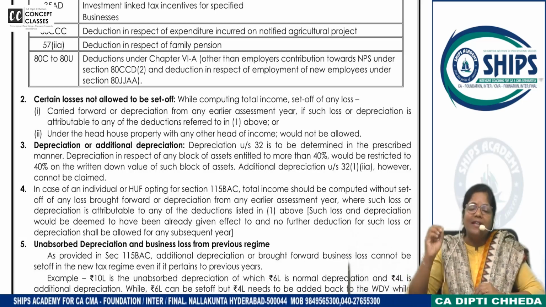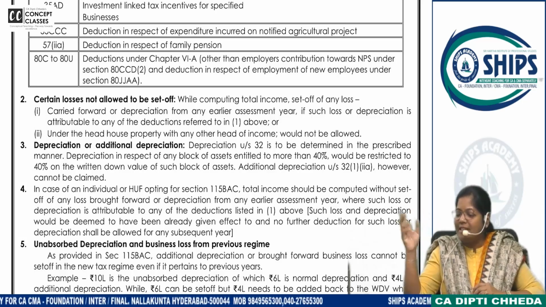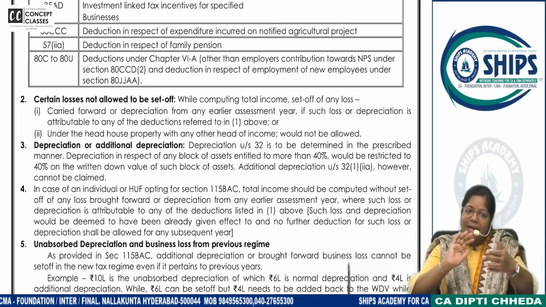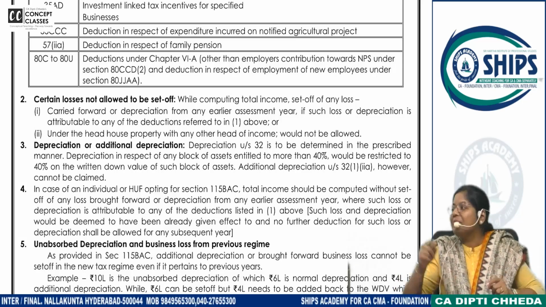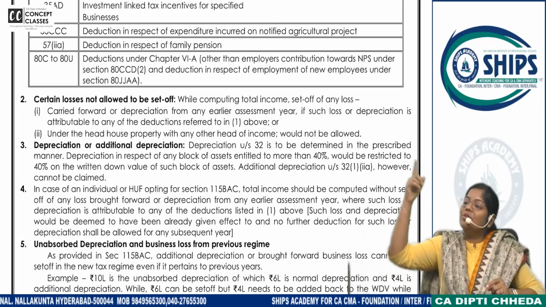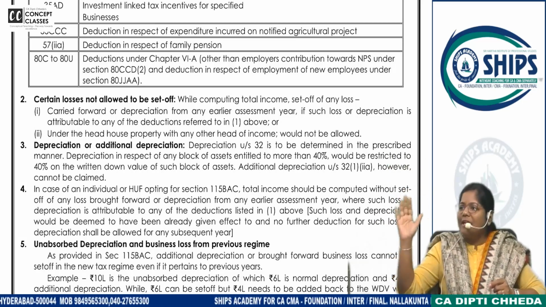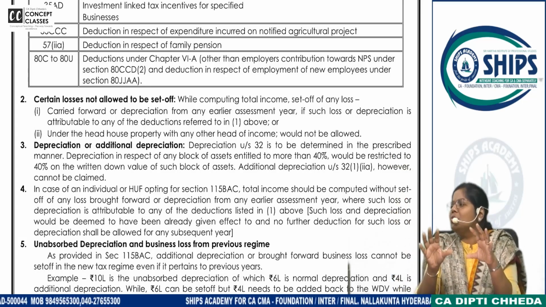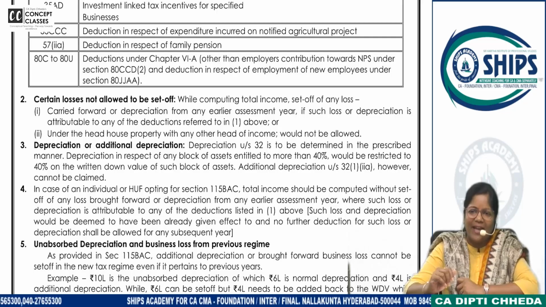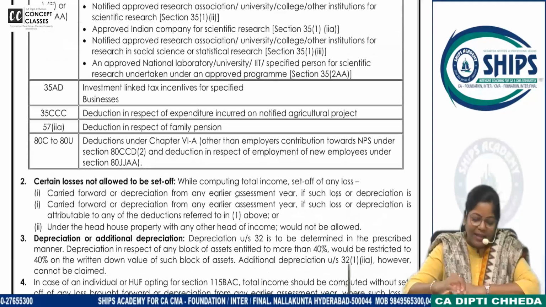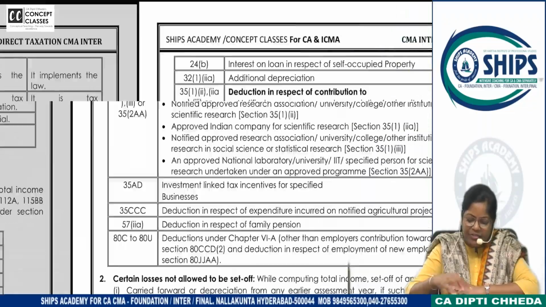So in your inter exam, the most important 2 toppings which are surely there for the exam: one is they will give you agricultural income and then calculate the tax, which you are going to learn today. And another is donations. You will study a topic called donations, how to take the deductions. These are the 2 most important topics for your exam. Okay, right. Let us first learn how to tax this agricultural income.